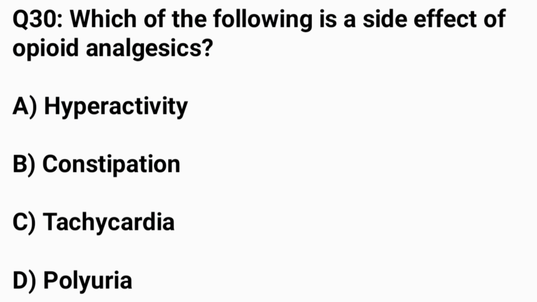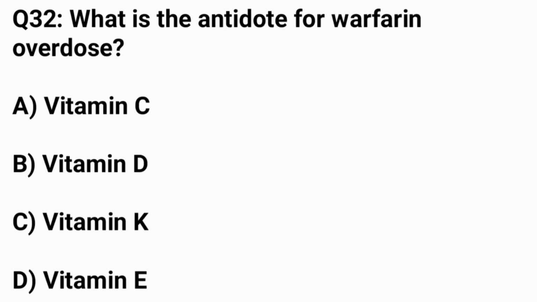Question number 30. Which of the following is a side effect of opioid analgesics? The correct answer is option B, constipation. Question number 32. What is the antidote for warfarin overdose? The correct answer is option C, vitamin K.